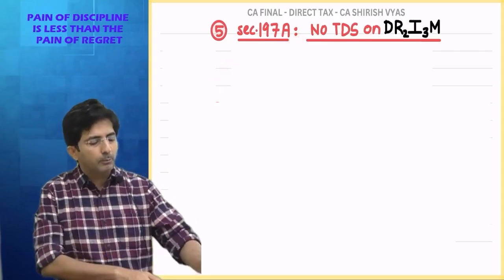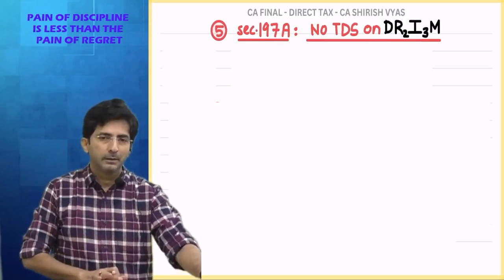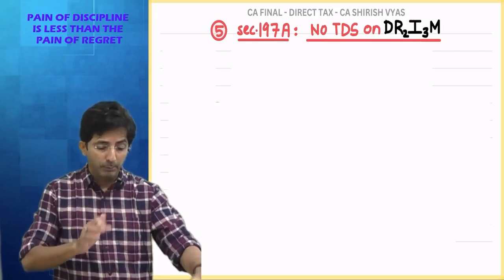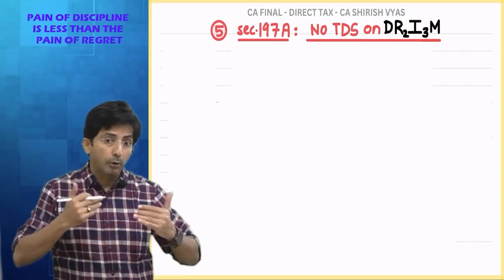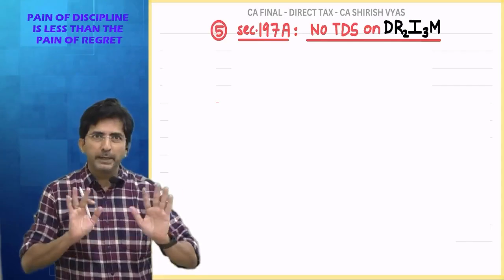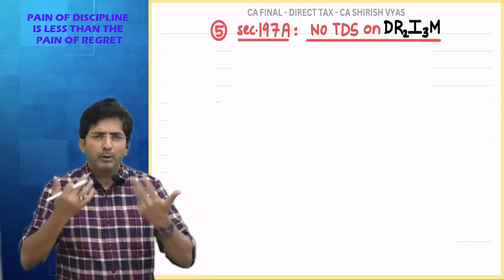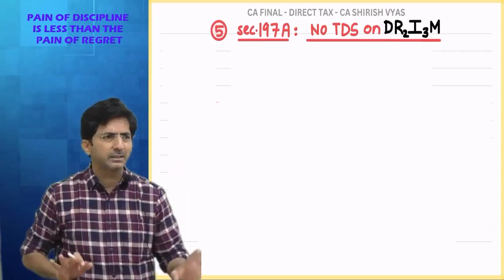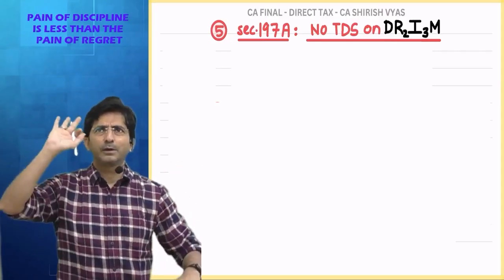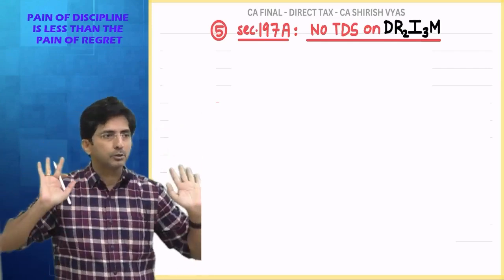See, while teaching this point, my mind knows many of the students are aware of this knowledge. But I don't want to take it for granted because in continuity there is a lot to speak. But if I am not wrong, many students are aware of this because this is a very normal thing. Even people who have no connection with taxation know that there is one very famous form, 15G. If you fill the form, TDS will stop.